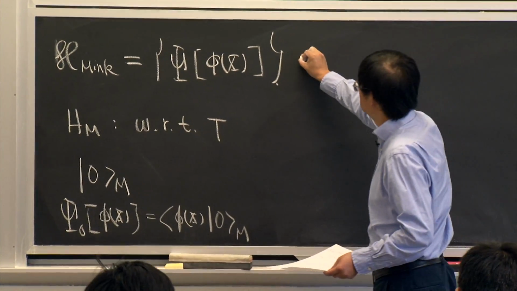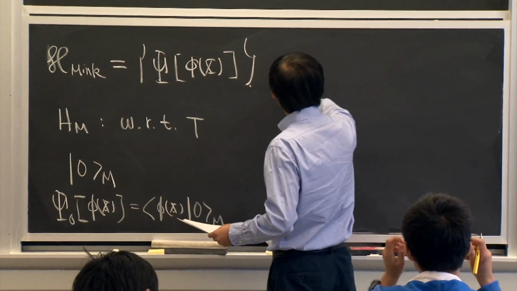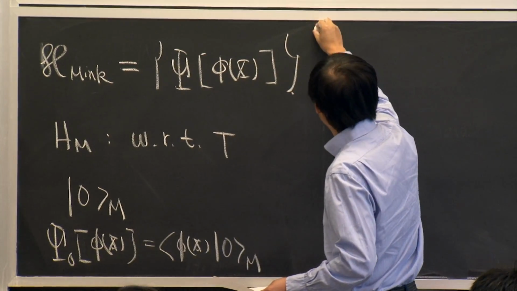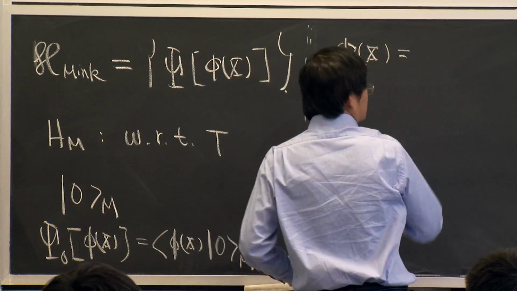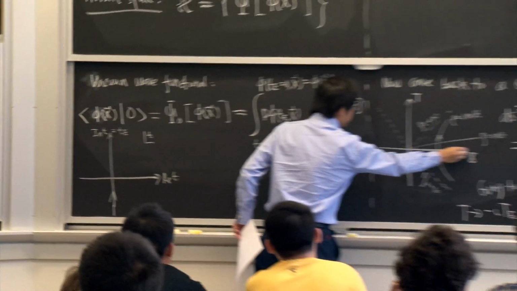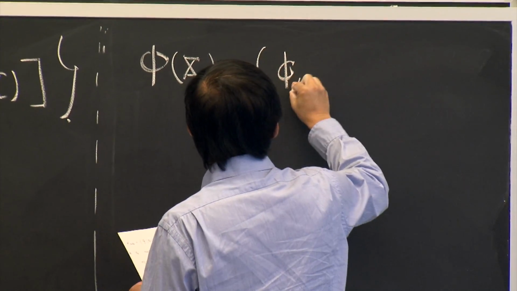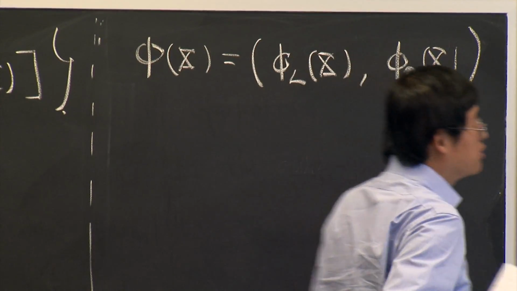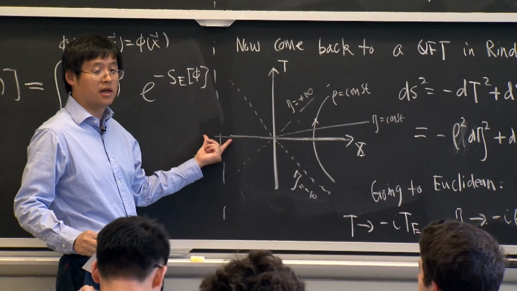Now the key observation is that phi(x), which is for the full horizontal axis, contains phi_L(x) and phi_R(x). It corresponds to the value of phi evaluated on the right patch and the value evaluated on the left patch.